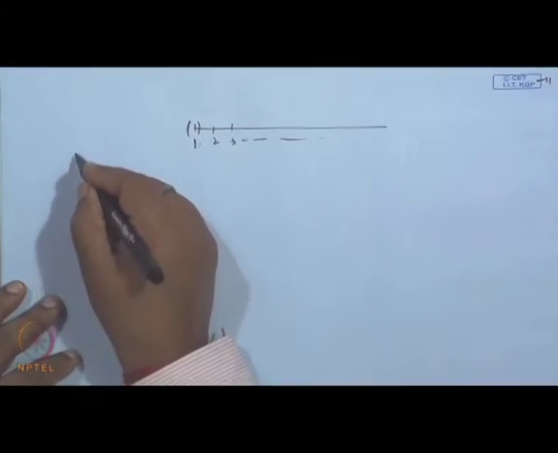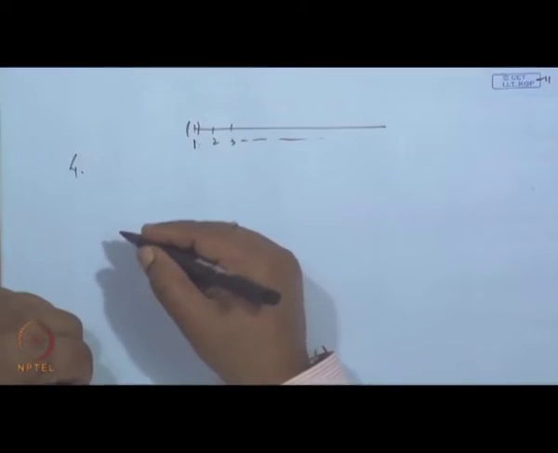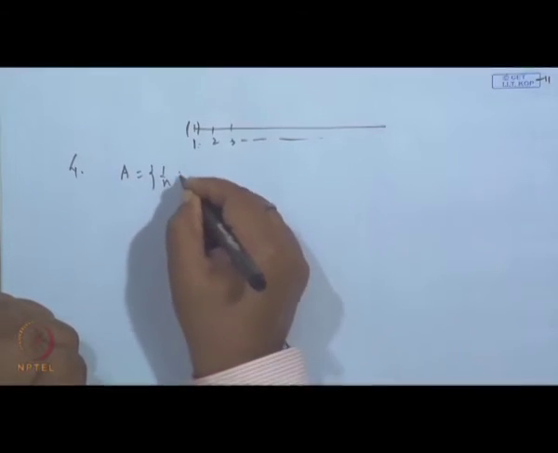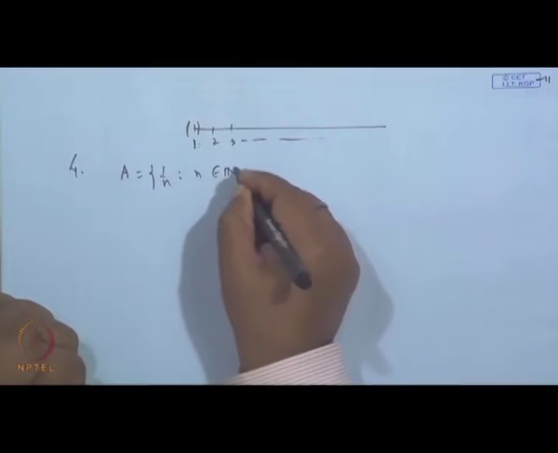Then the fourth example: the set A_n, if I take the set of 1 by n, where n is a natural number.